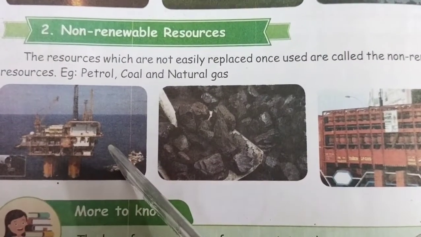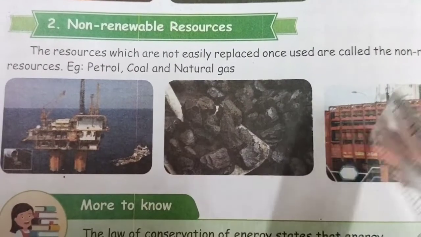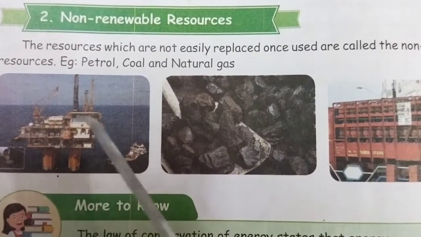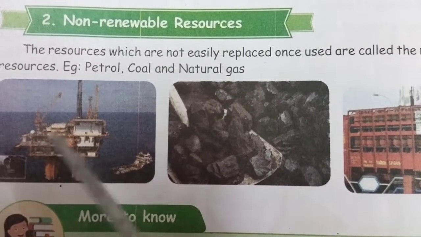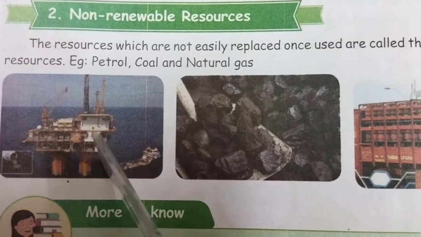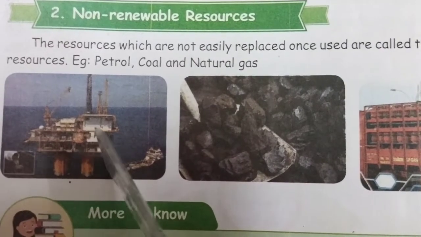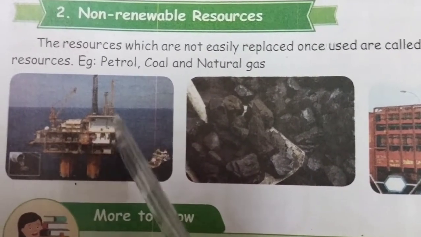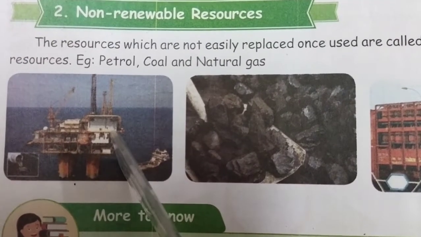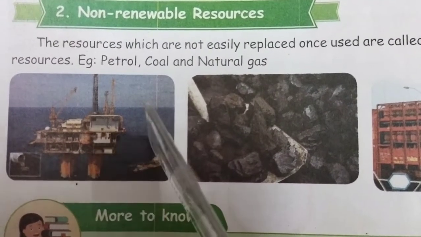Students, the next one is non-renewable resources. Look at all these pictures. All these are non-renewable resources. See, this is a petroleum well. The petrol is pumped from this well. The petrol is used to run vehicles. If you use the petrol continuously, the level of petrol will decrease. So it is a non-renewable resource.